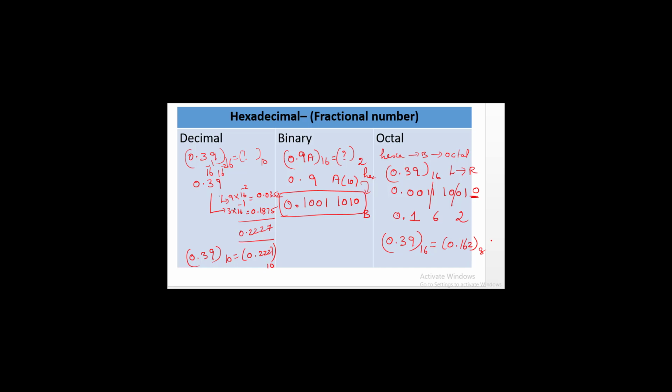Okay, today in this session we have discussed four sections: how to convert decimal into other forms, binary into other forms, octal into other forms, and then hexadecimal into other forms. And I have given just a comparison table for your easy understanding. I hope you understand these topics.